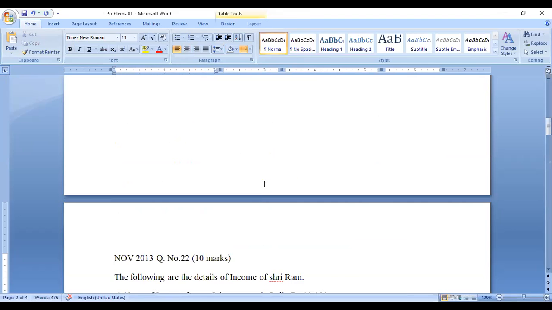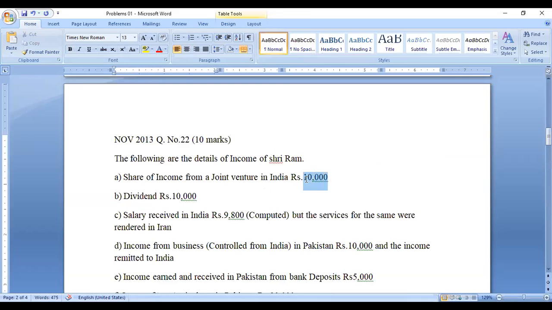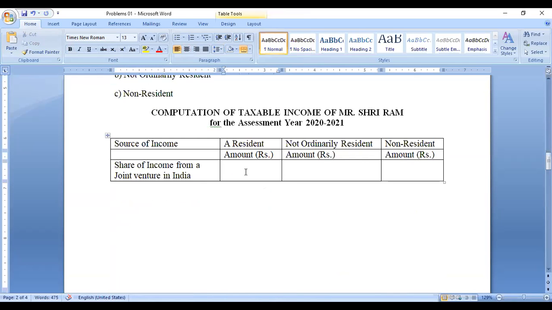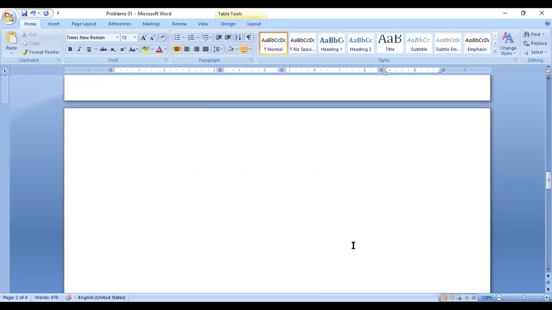This 10,000 is taxable whether he is a resident, not ordinarily resident, or non-resident. Whatever income is received in India or outside India, because of his residence, because of staying in India, he has to pay the tax. For not ordinarily resident, it is Indian income, so it is taxable. Even for a non-resident, it is taxable.